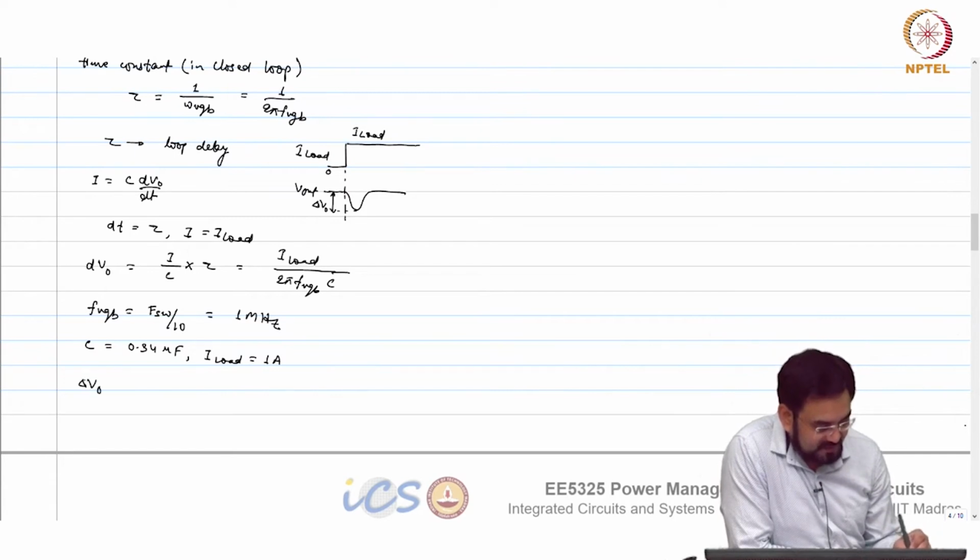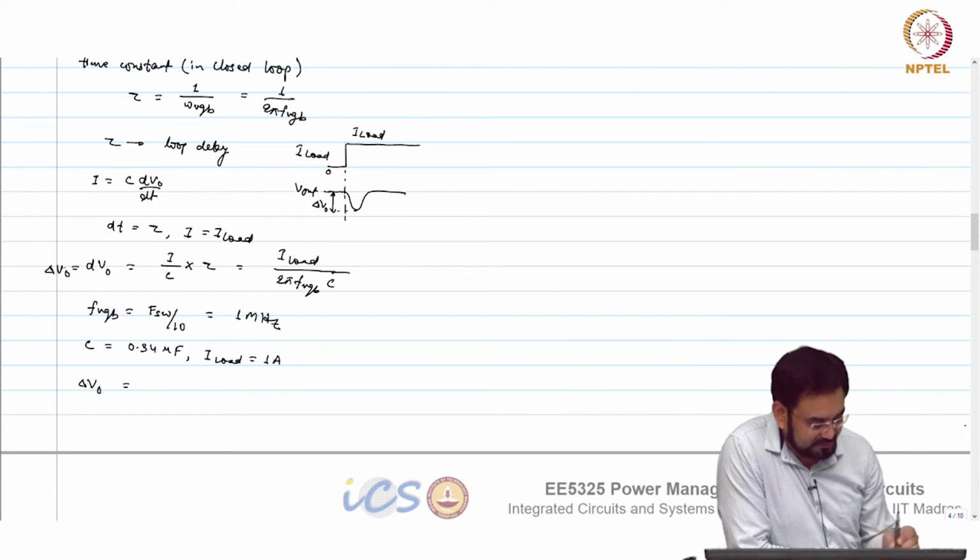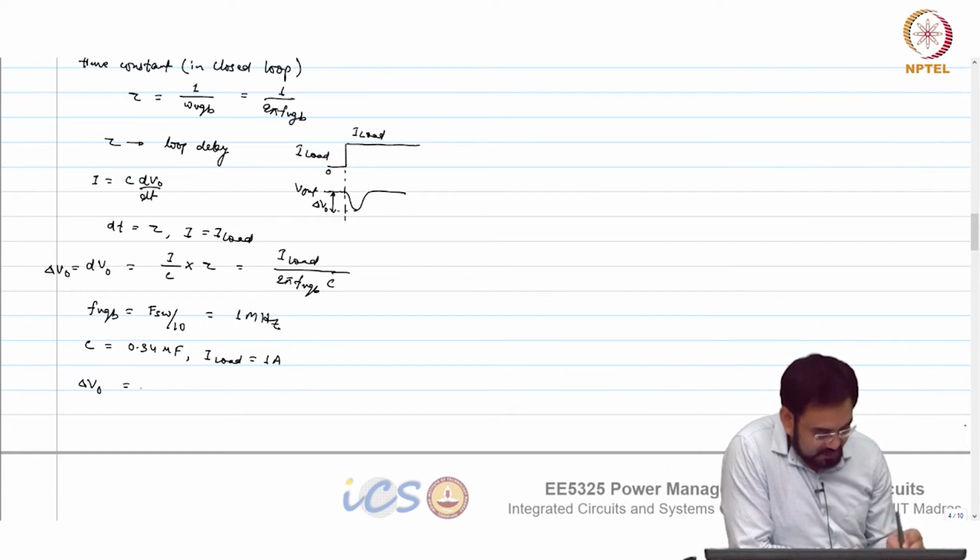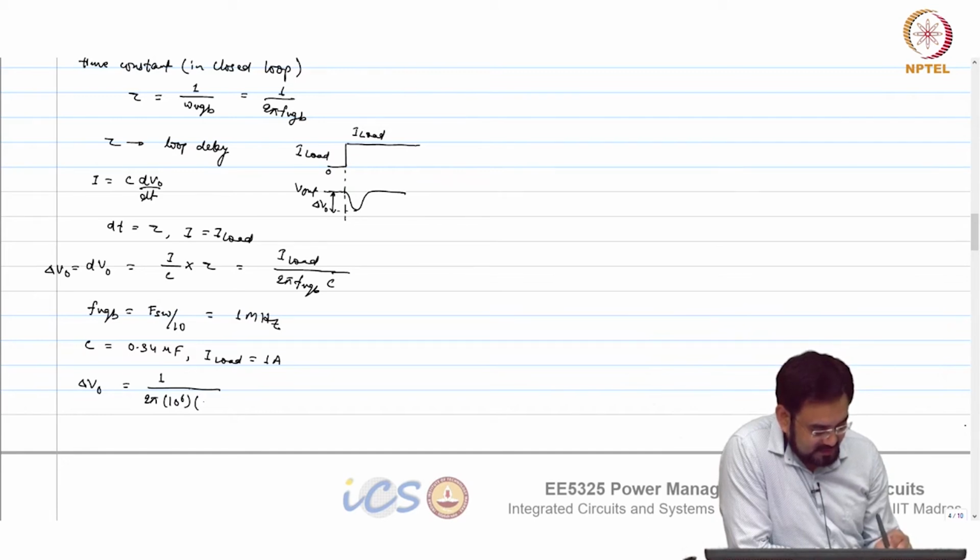So delta Vout is 1 divided by 2 pi 10 power 6 into 0.34 into 10 power minus 6. So this goes away.